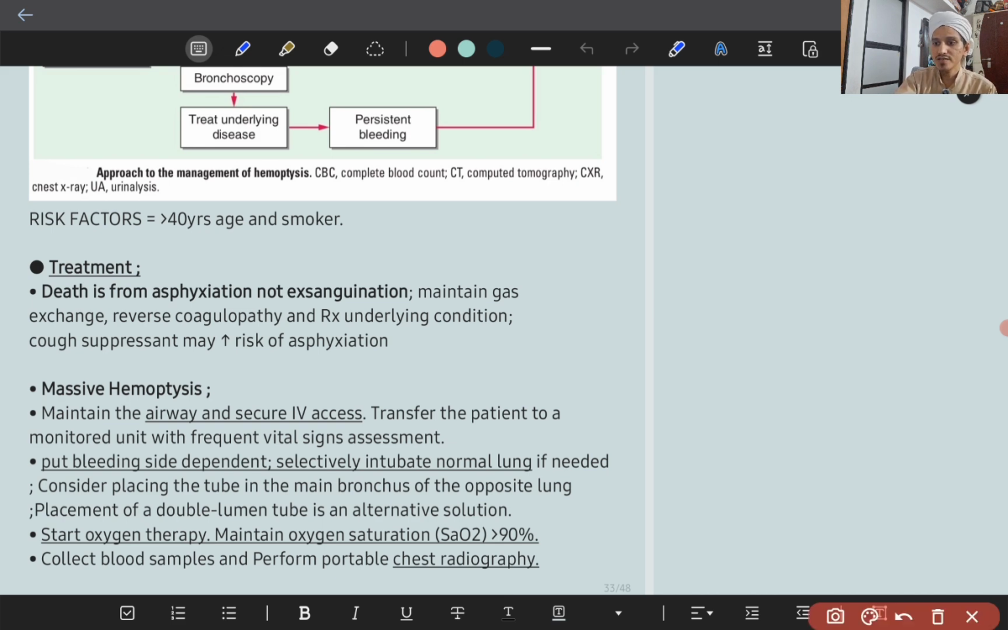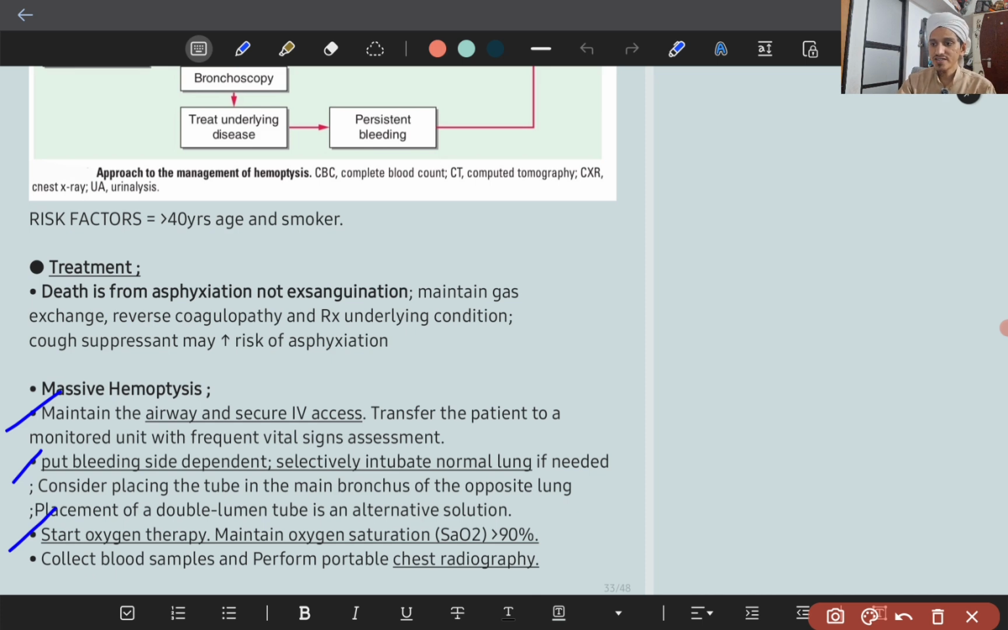So in massive hemoptysis, first maintain the airway and secure IV access. Transfer the patient to a monitored unit with frequent vital signs assessment. Second, put the bleeding site dependent, so the affected lung side down. Selectively intubate the normal lung. If needed, consider placing the tube in the main bronchus of the opposite lung. Placement of a double lumen tube is an alternative solution. Then start oxygen therapy. Maintain oxygen saturation more than 90%, but don't go more than 94 to 96%, as we have learned in previous classes.